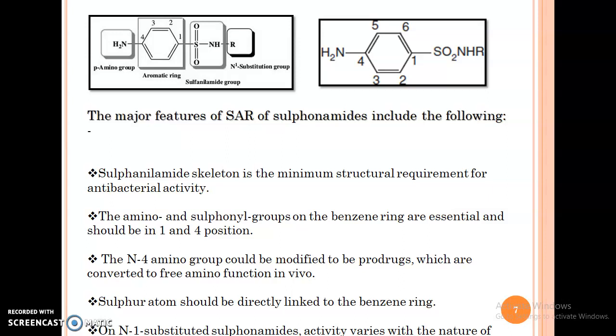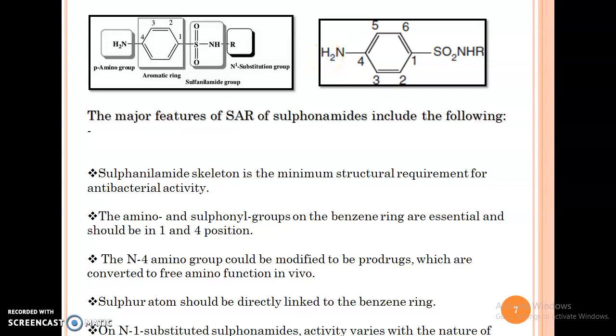As per our previous discussion, the amino group and the sulfonyl group are important. They must be attached to the benzene ring, are essential for the antibacterial activity, and must be present at the 1 and 4 positions. After this, the N4 amino group should be modified to be prodrugs, which are converted to the free amino functions in vivo. If we modify this N4, that means this H is replaced with another group, then we get different types of sulfonamides.